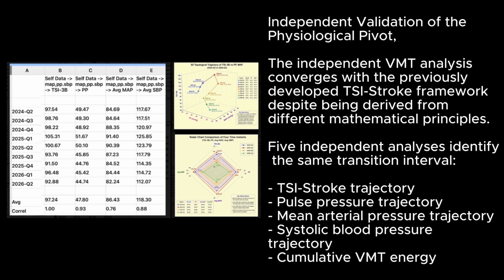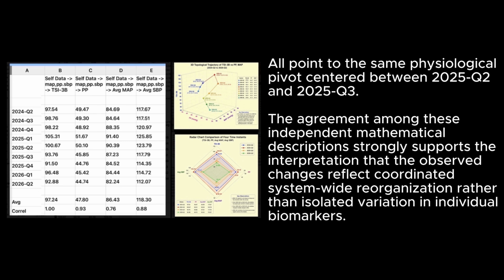Independent validation of the physiological pivot. The independent VMT analysis converges with the previously developed TSI Stroke framework despite being derived from different mathematical principles. Five independent analyses identify the same transition interval: TSI Stroke trajectory, pulse pressure trajectory, mean arterial pressure trajectory, systolic blood pressure trajectory, and cumulative VMT energy. All point to the same physiological pivot centered between 2025 Q2 and 2025 Q3. The agreement among these independent mathematical descriptions strongly supports the interpretation that the observed changes reflect coordinated system-wide reorganization rather than isolated variation in individual biomarkers.